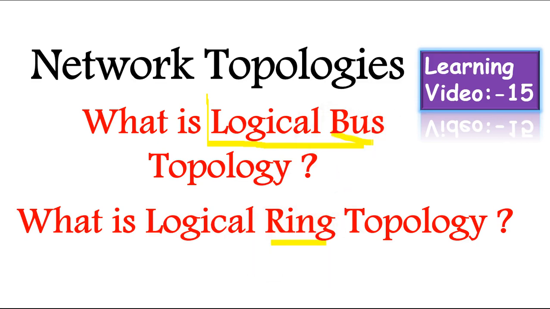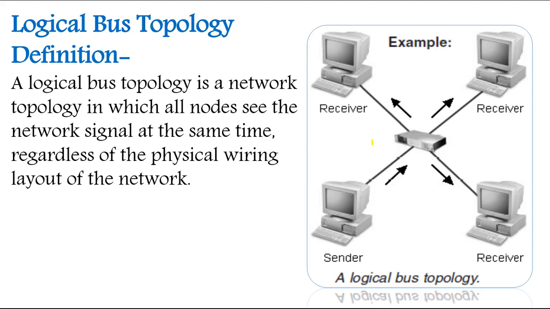So guys, this is very simple. It is not very complex or highly technical language, but it is very simple. Let me make it more simple. See, you can see this example. You have four nodes here, 1, 2, 3, and this is four nodes, and you can see one device is connected here. You can say it is a hub, for example. And this is the bus on one side, but here one device will be used.